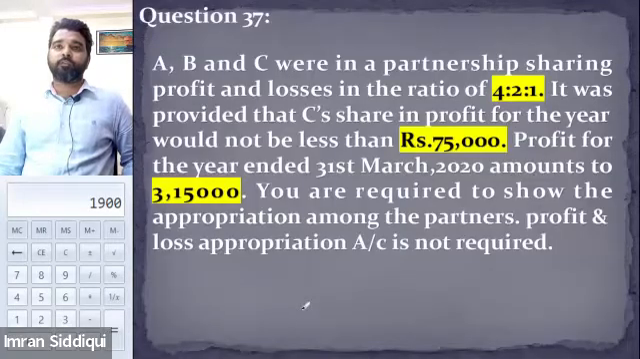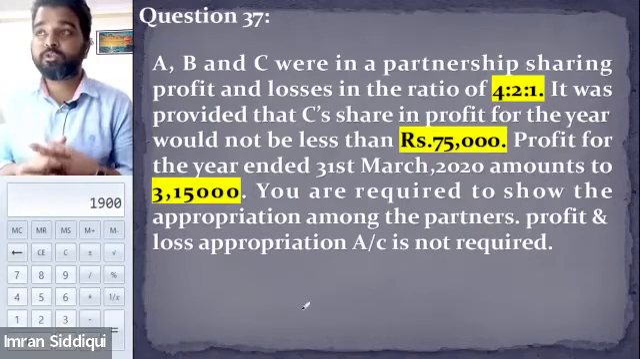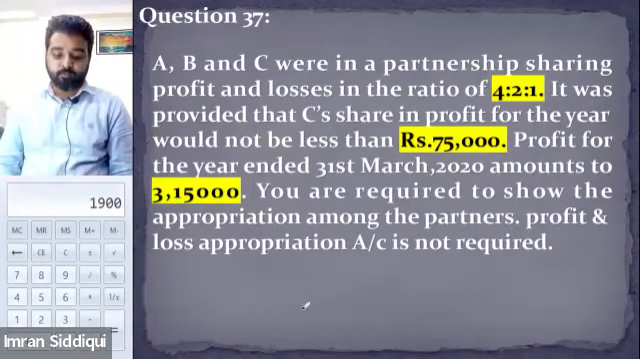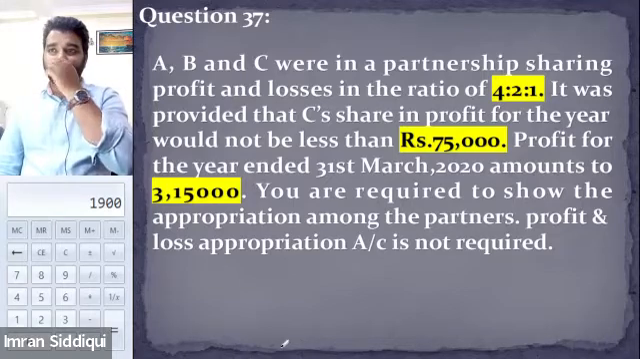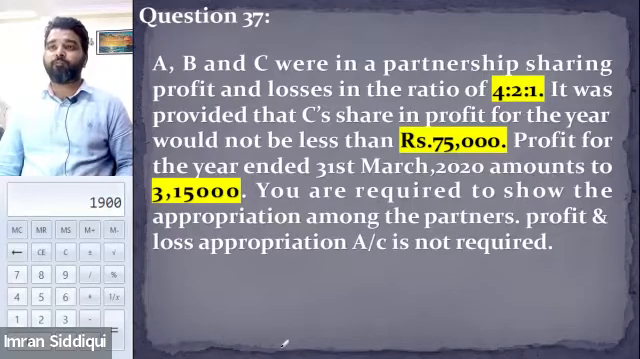And this is going to be that question. Question 37. A, B, and C were in a partnership sharing profit and losses in the ratio of 4:2:1. It was provided that C's share in the profit would not be less than 75,000. Profit for the year is 3,15,000. So the firm has generated 3,15,000. C was one of the partners who was guaranteed that his profit would not be less than 75,000. That means we can say 75,000 is the guaranteed profit of C.